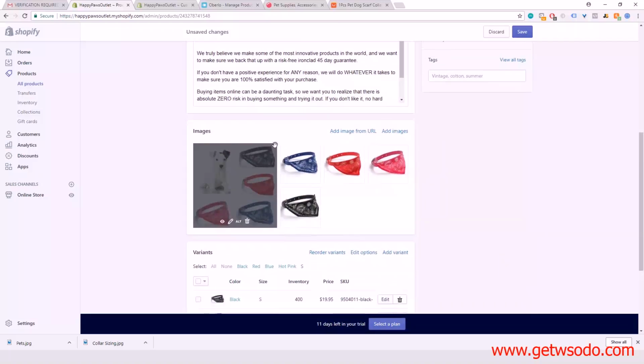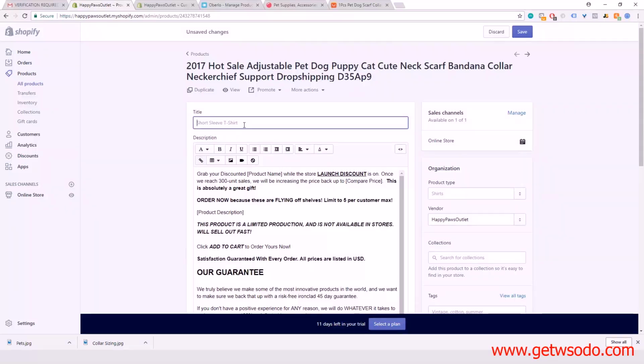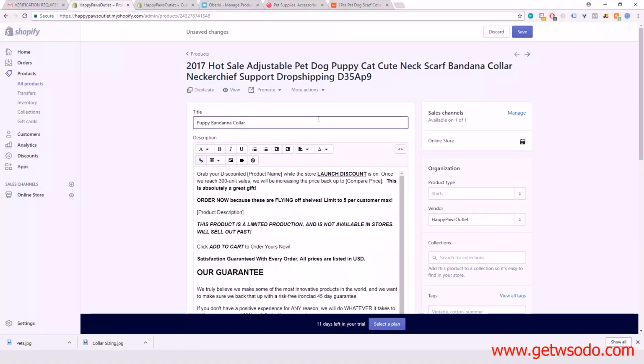If you look up here, you'll get a good idea of what this is. It's basically a puppy's bandana collar, and as we can see here, the sizes that they offer are only small. So I'm just going to call it a puppy bandana collar. I guess that's how you spell bandana. They're calling it a neckerchief. I don't even know if that's a thing. You can also add that maybe, but actually, I'm just going to keep it simple: puppy bandana collar.